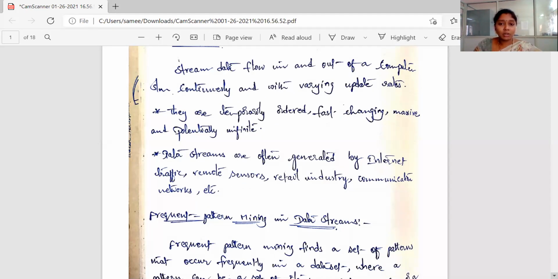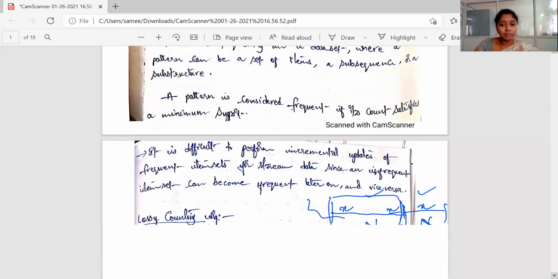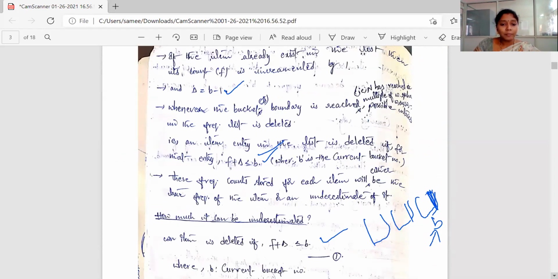Since the data is continuously moving with respect to time, we can't use the existing algorithms as they are. We need to develop some new algorithms by using the existing algorithms. That's what we saw yesterday. We have seen frequent pattern mining in data streams. We have already seen this in the last class itself.